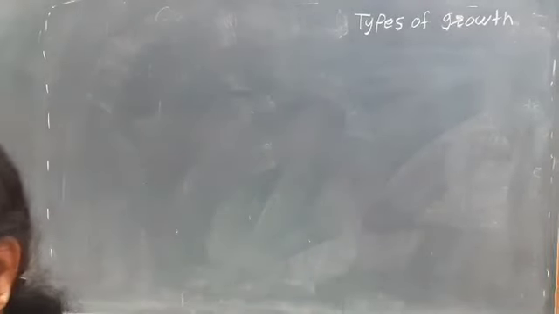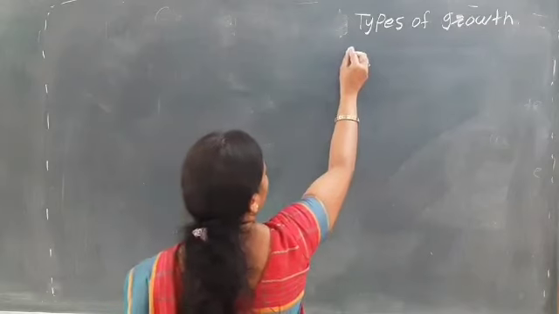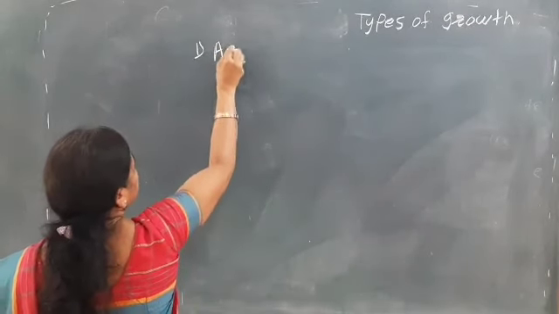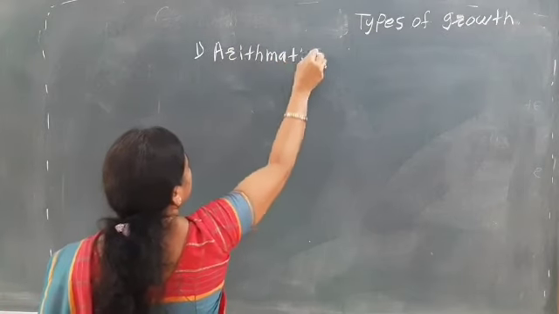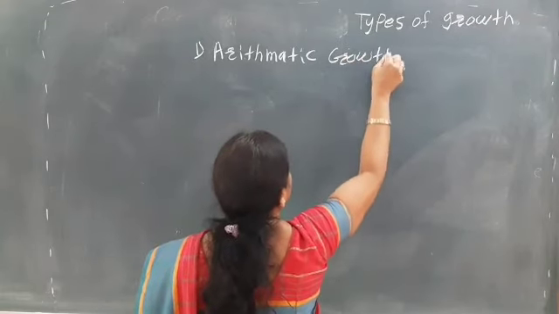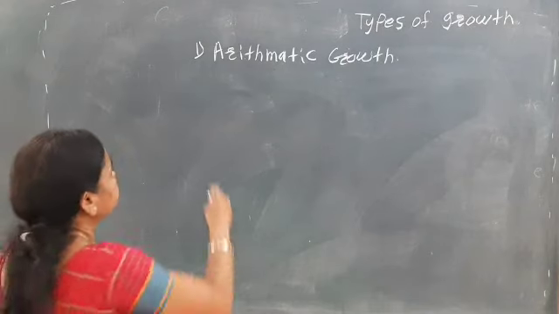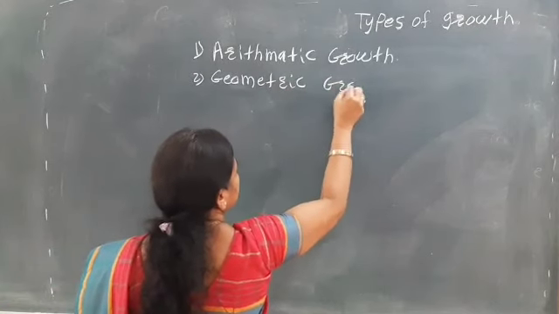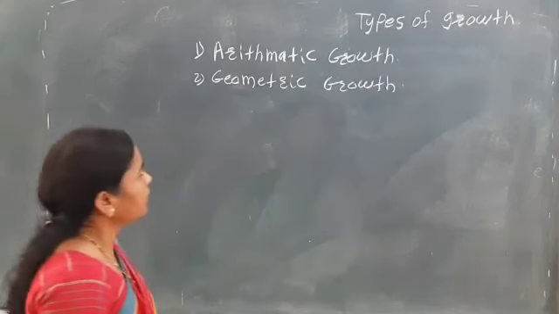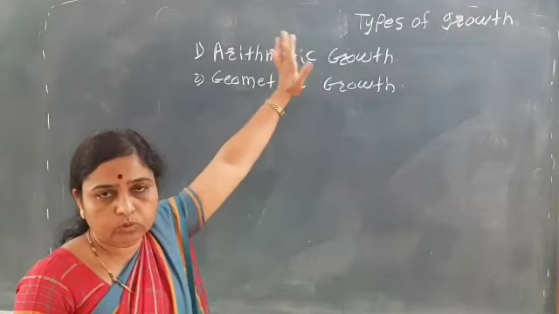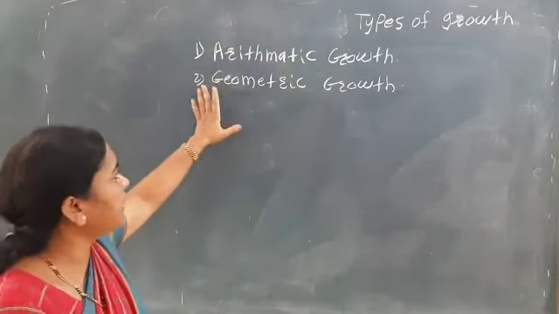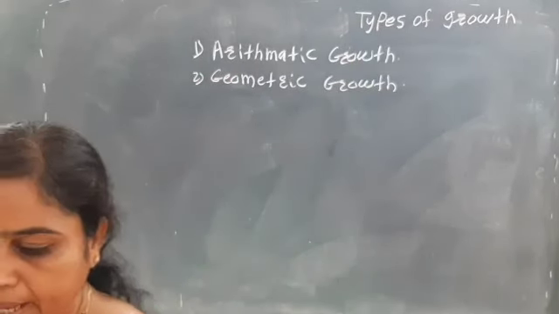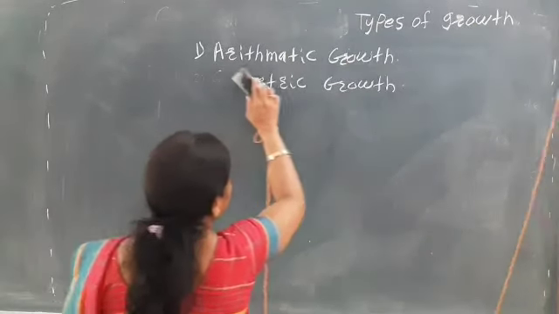Types of the growth: there are two types of growth. One is the arithmetic growth and another is the geometric growth. चे दोन टाइप्स आहेत. एक आहे अरिथमेटिक ग्रोथ आणि दुसरी आहे जिओमेट्रिक ग्रोथ. ओके. सो फर्स्ट वी सी दॅट इज अबाउट द अरिथमेटिक ग्रोथ. First we see the arithmetic growth.